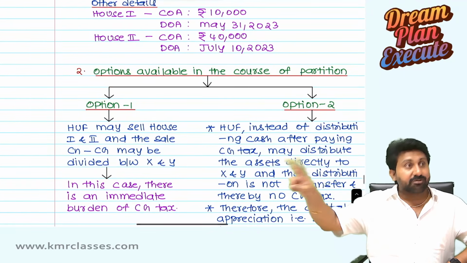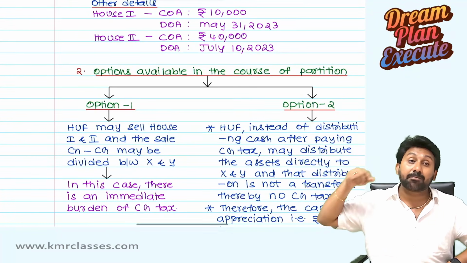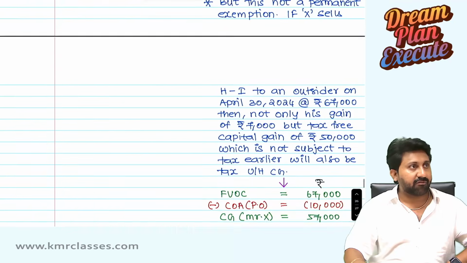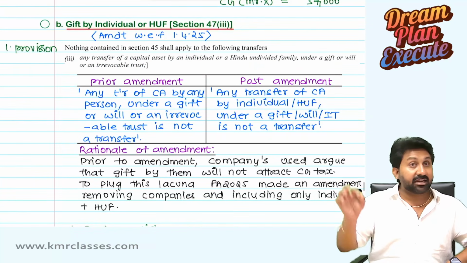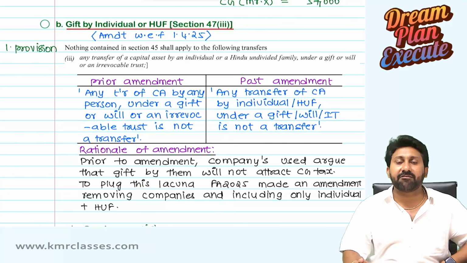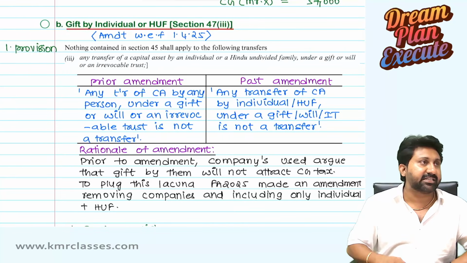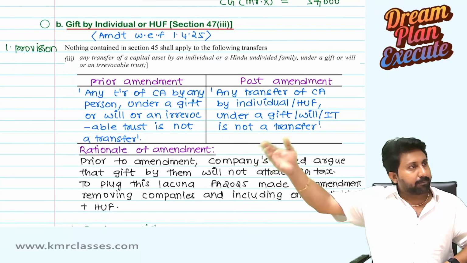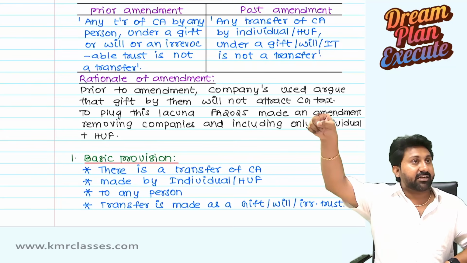What are the two situations that can come? What tax planning people can do on this? That we are going to discuss here. Next, gift. Gift by an individual, amendment with effect from 1/4/25, applicable for the first time for the May 26 exams. So prior amendment, post amendment. Why did the amendment come? Rationale behind the amendment.